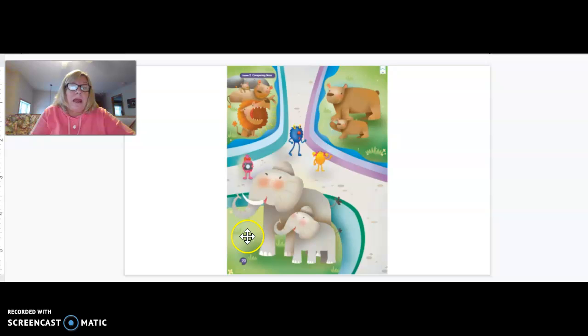The mother elephant is taller than the baby elephant. The baby elephant is smaller than the mother elephant. And the baby elephant is also shorter than the mother elephant.